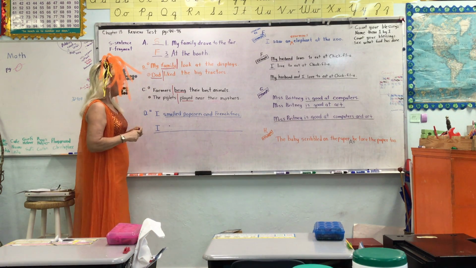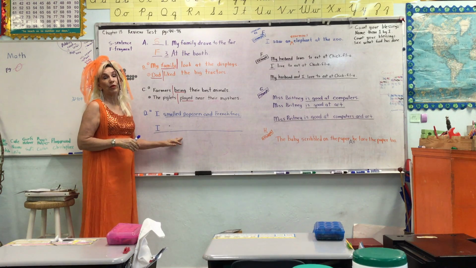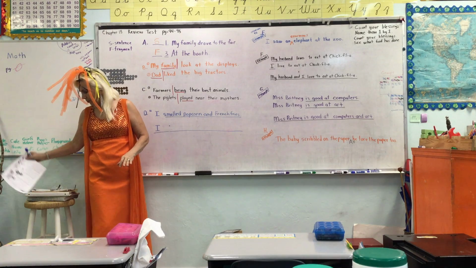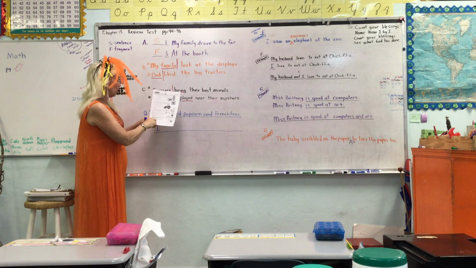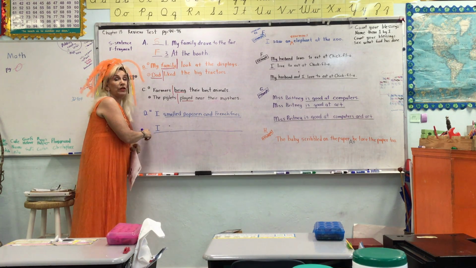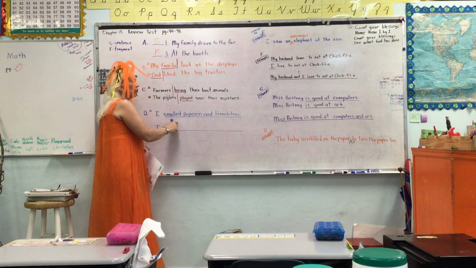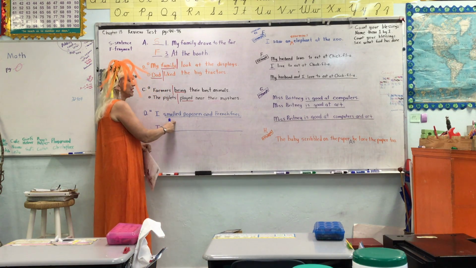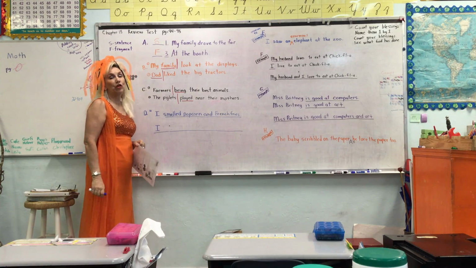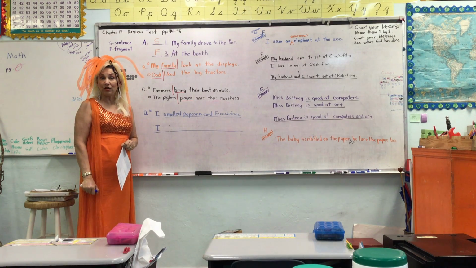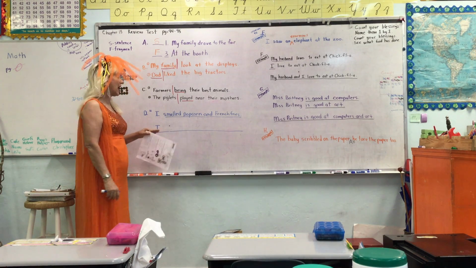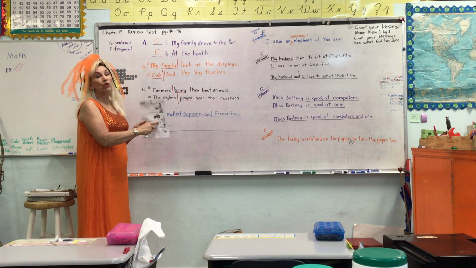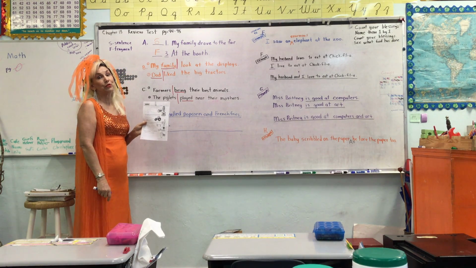Okay, so what you're going to do, and I'm not going to do this one because you're going to do it, I'm just going to explain it. It does say on the paper, change your sentence by rewriting the underlined part. Write your own new sentence. So you're going to start out with I, and then you're going to write something. You are not writing the same thing, smelled popcorn and french fries. You could say I smelled something else, or I ate something else, but it's going to be something different. I what? What would you have done if you were at this state fair? That is what you're going to write.